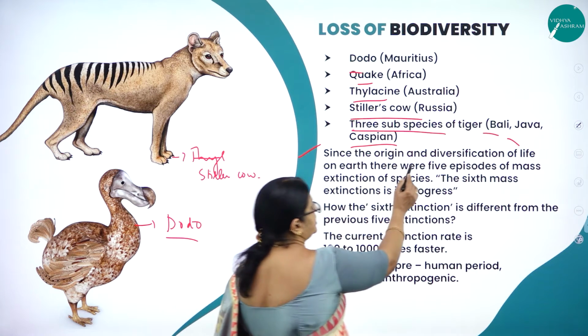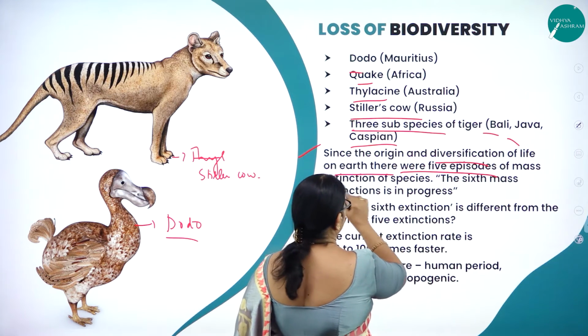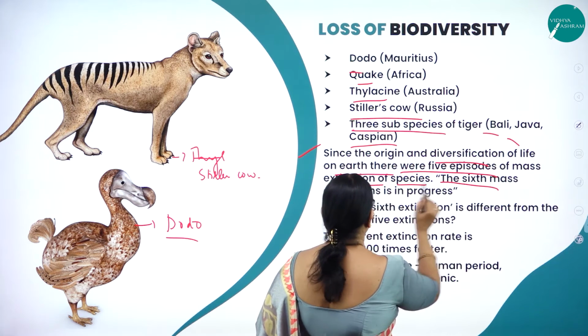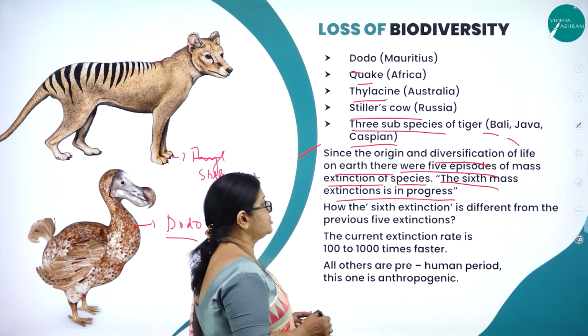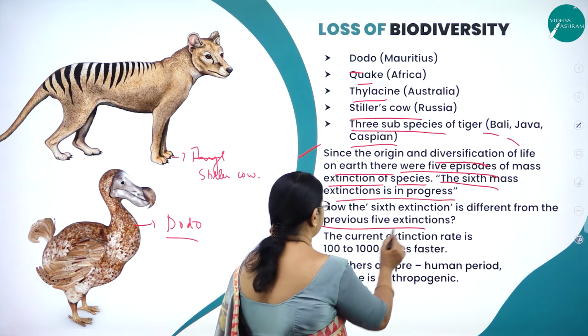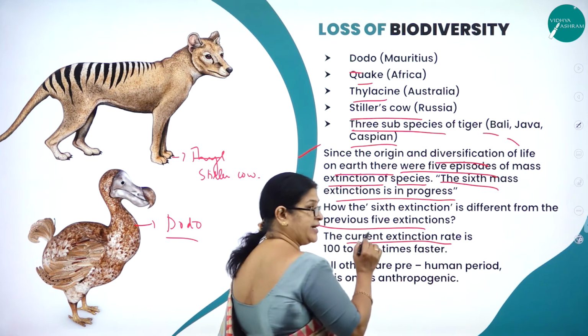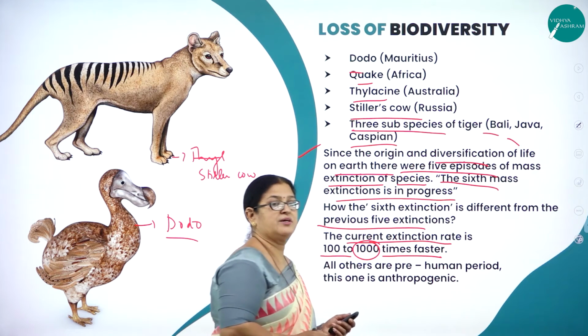Since the origin and diversification of life on Earth, there were 5 episodes of mass extinction of species. So the 6th mass extinction is in progress. How is the 6th extinction different from the previous 5 extinctions? The current extinction rate is 100 to 1000 times faster.